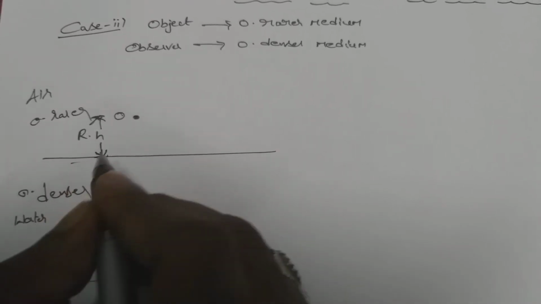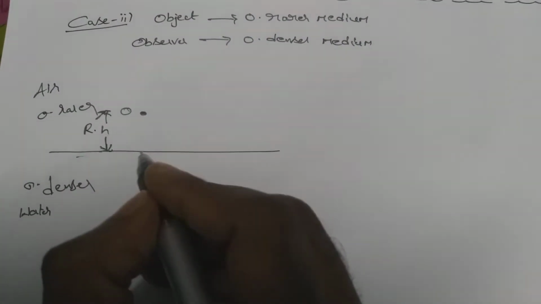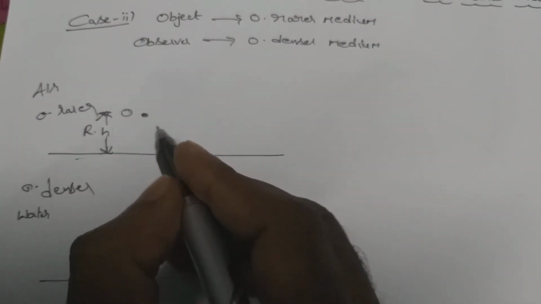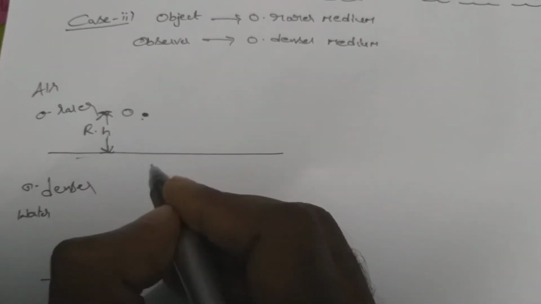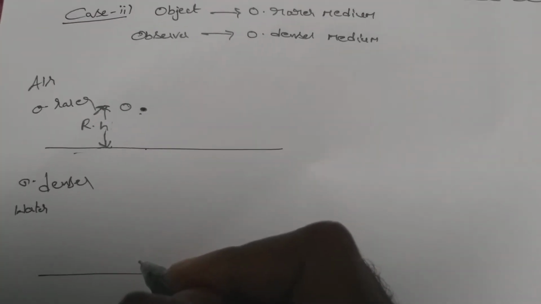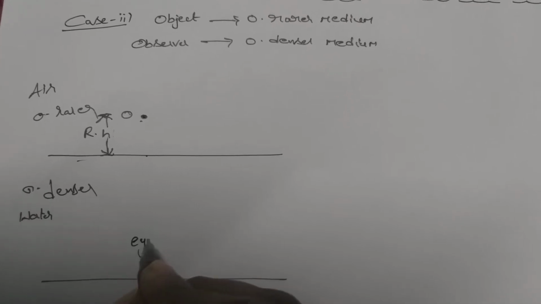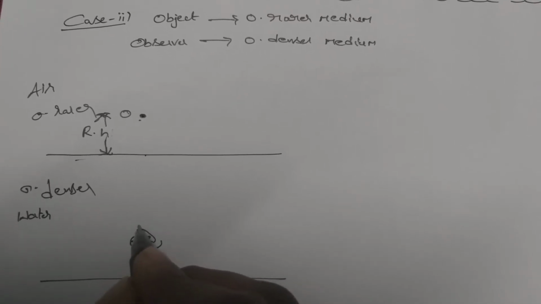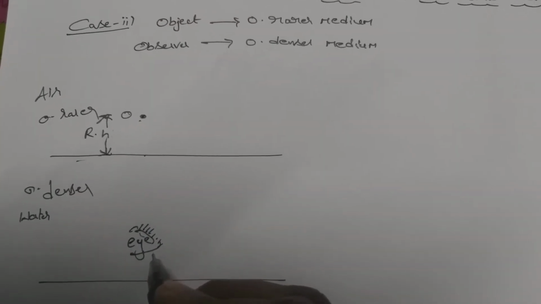We can say here for real height also we can consider real depth, RH, and this is the actual position of the object, real position of the object from the surface separating the two media. Now an eye is there observing, suppose a fish is there in the water and that fish is observing this object in normal view.